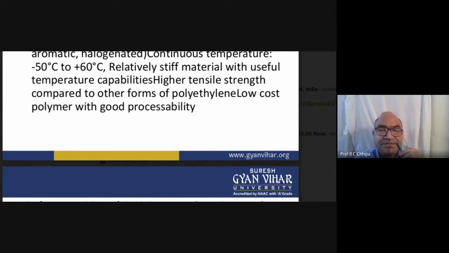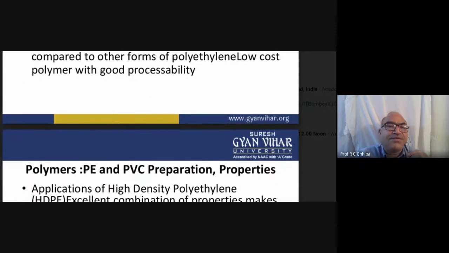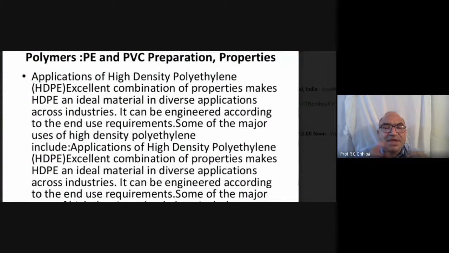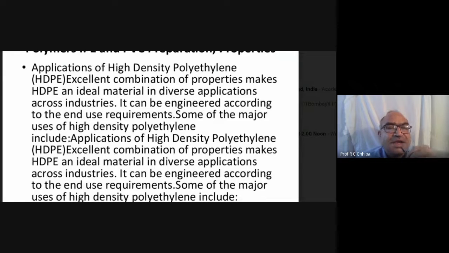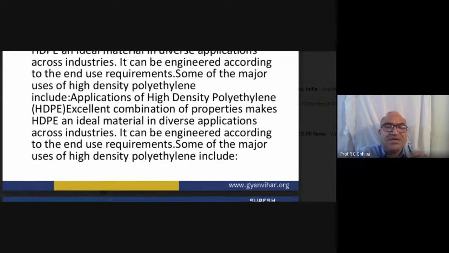So here, the stiff material with useful temperature capability includes high tensile strength compared to other forms. So now we can say what the applications of polyethylene are. High density polyethylene has an excellent combination of properties, so high density polyethylene can be easily engineered according to the end use. Some of the major usage of high density polyethylene include applications of